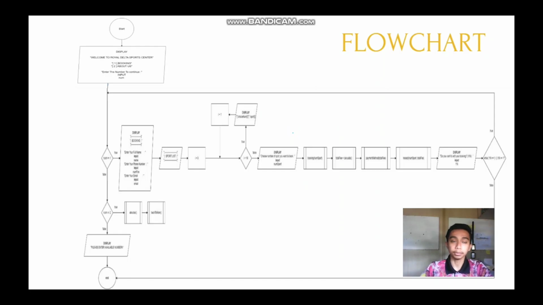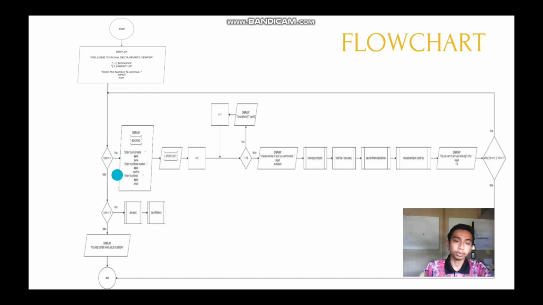Assalamualaikum and hi, my name is Luqman Hakim. I will present the flowchart and show the code. Okay, now this is the flowchart. First, the system starts with start, then the system will display welcome to Royal Delta Sports Center. First booking, check out about us, and enter number 2 to continue.